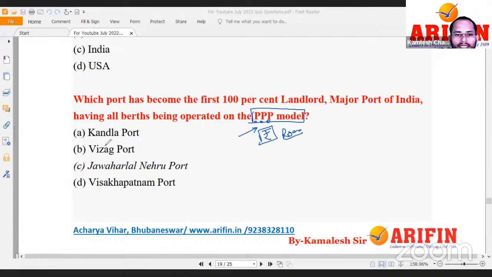Okay. Next, the answer to the question: which became the major port under 100% landlord model? This was Jawaharlal Nehru Port Trust. Its acronym is JNPT. This is acronymed as JNPT. Okay, so this is in Mumbai basically, Jawaharlal Nehru Port Trust.